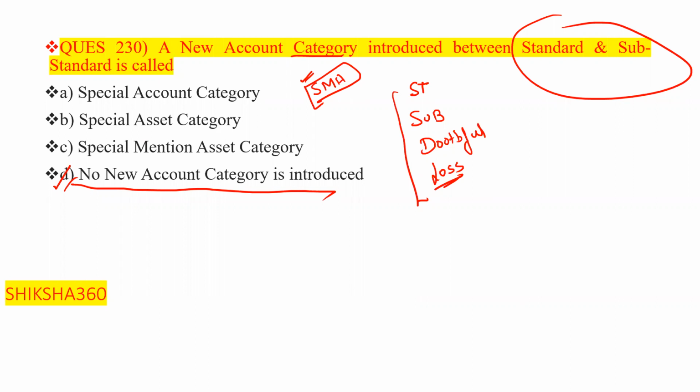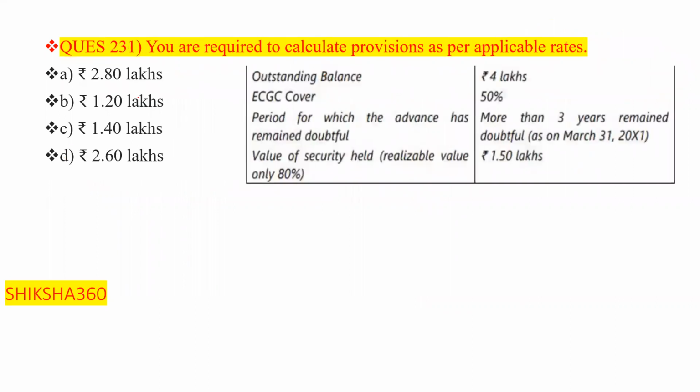Okay. Now move to the last question of our today's session. This is also regarding the provisioning. You are required to calculate the provision as per the applicable rates. Outstanding balance here is 4 lakh. ECGC cover is 50%. Till now, what we have discussed, that is asset has remained doubtful, in most of the cases in the D2 category. Here, the period for which the advance has remained doubtful is more than 3 years.